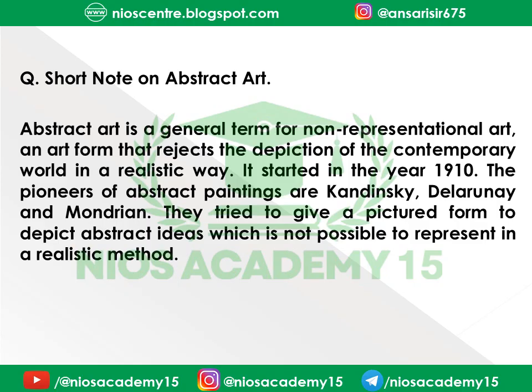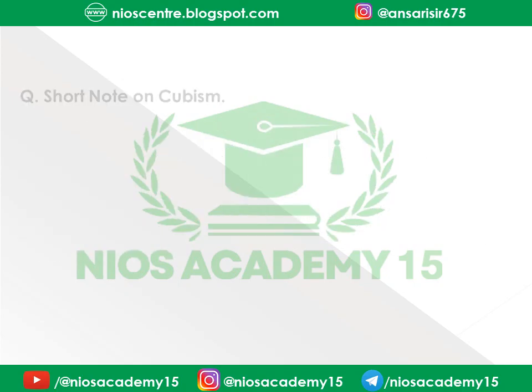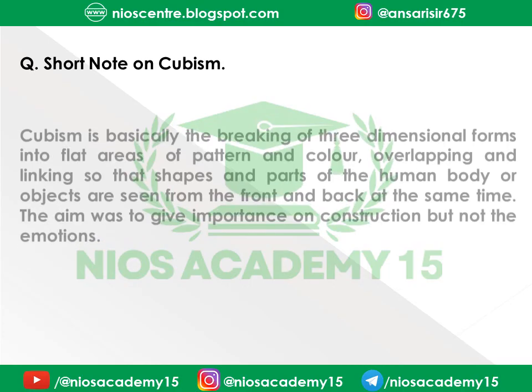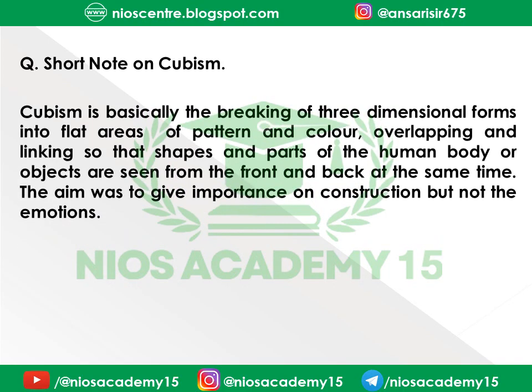They tried to give a pictured form to depict abstract ideas which is not possible to represent in a realistic method. Next question is short note on cubism, and the answer is cubism is basically the breaking of three-dimensional form into flat areas of pattern and color, overlapping and linking so that shapes and parts of the human body or objects are seen from the front and back at the same time. The aim was to give importance on construction but not the emotions.